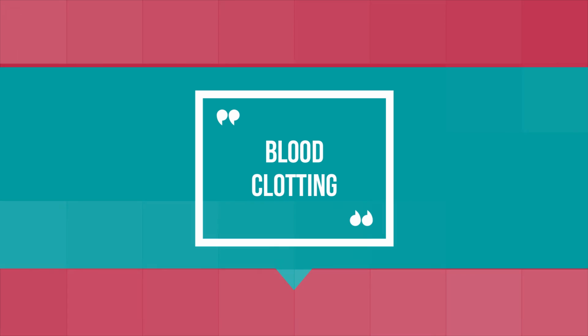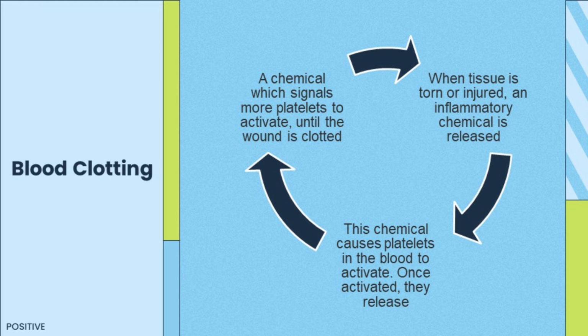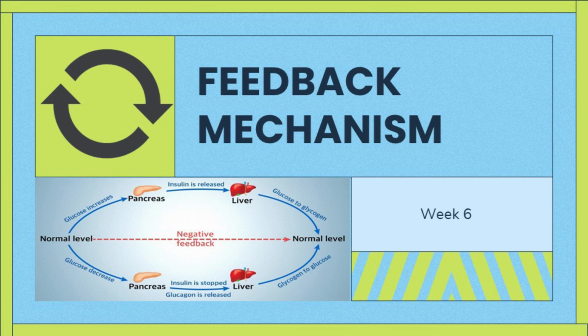Number 2. Blood clotting. Another example of a positive feedback mechanism is blood clotting. When tissue is torn or injured, an inflammatory chemical is released. This chemical causes platelets in the blood to activate. Once these platelets have been activated, they release a chemical which signals more platelets to activate until the wound is completely clotted.